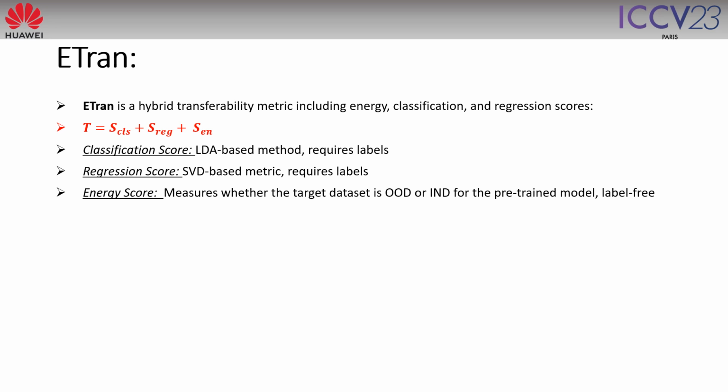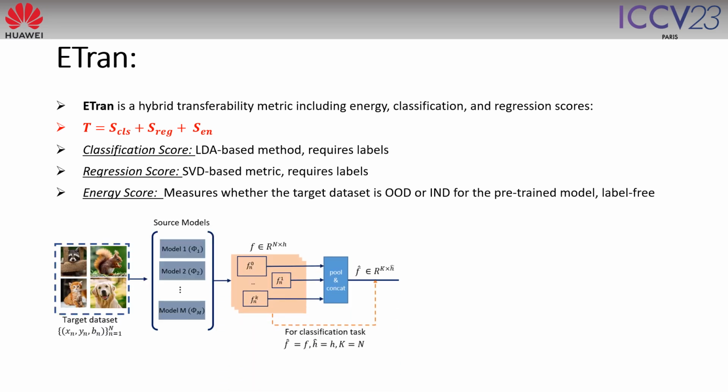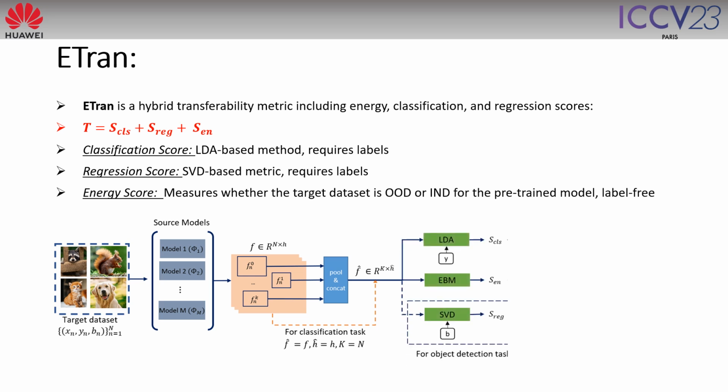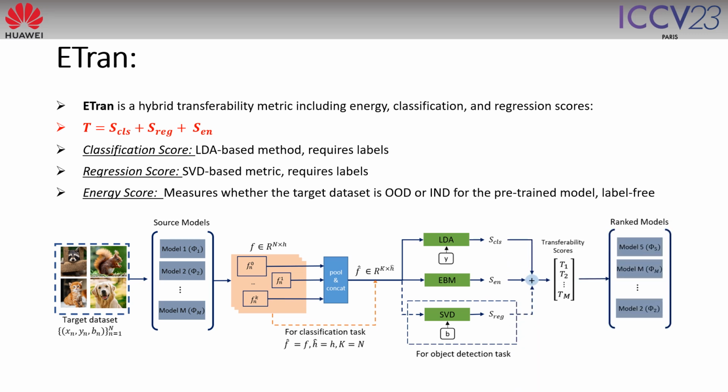The energy score can be used alone as a metric. However, we have shown that the combination of them is more effective. So we feed the target dataset to the source models, extract the features, and feed the extracted features to each of these three scores, and the combination of them is used to find the final ranking.